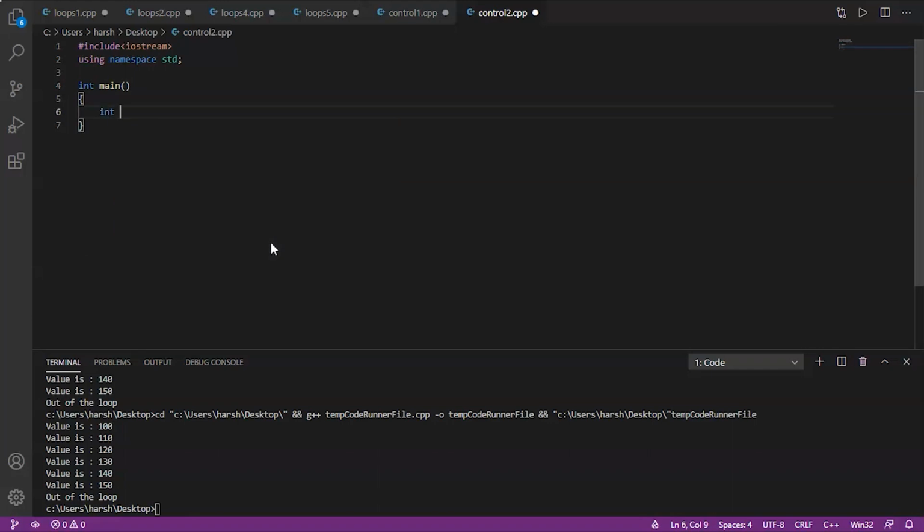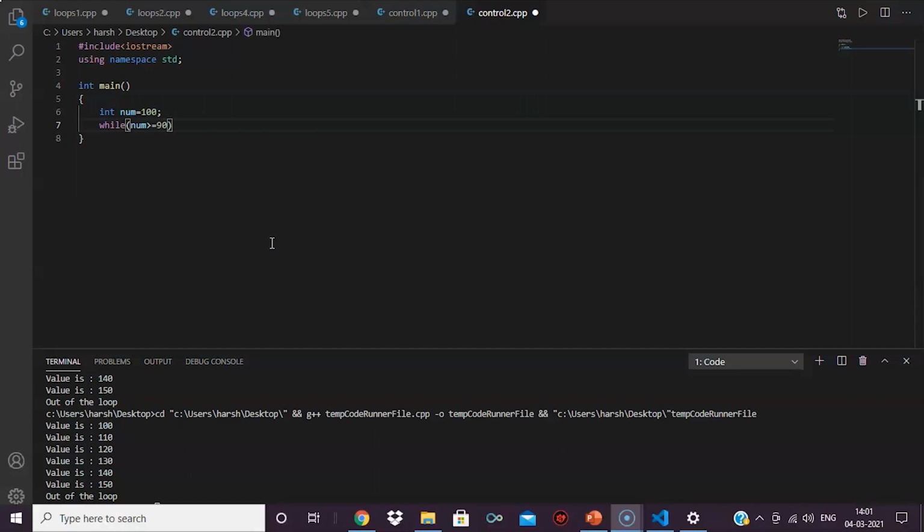Now we'll declare a variable num and initialize it with 100. Now we'll write a while loop, in which we write the condition num greater than equal to 90 because we want the loop to run till it is equal to 90.